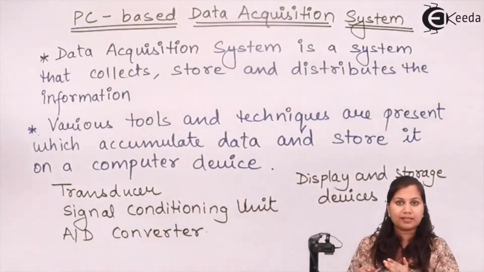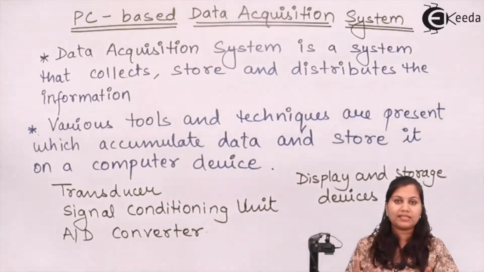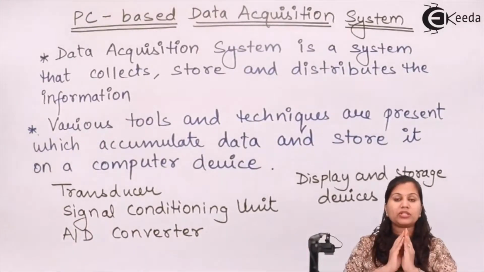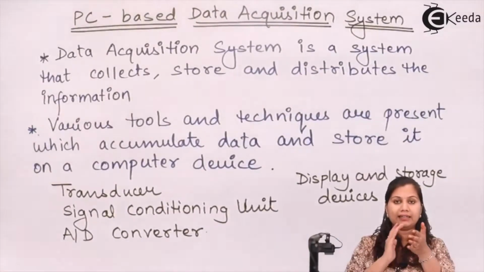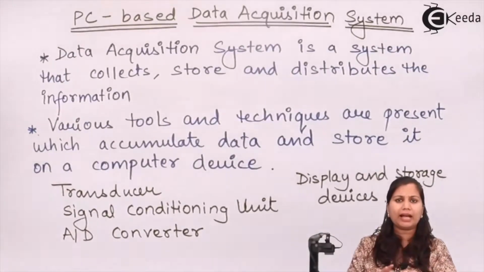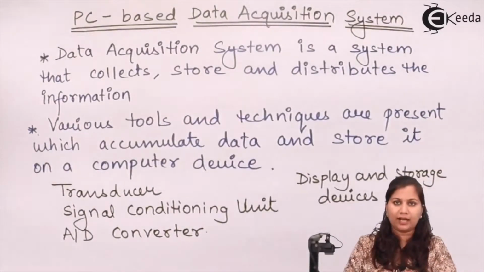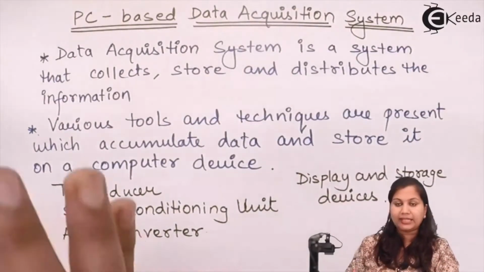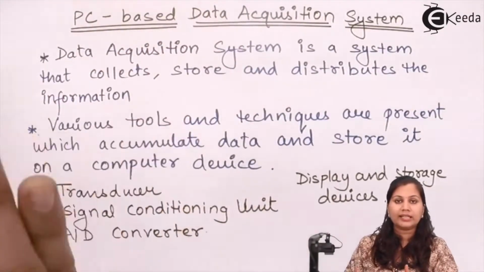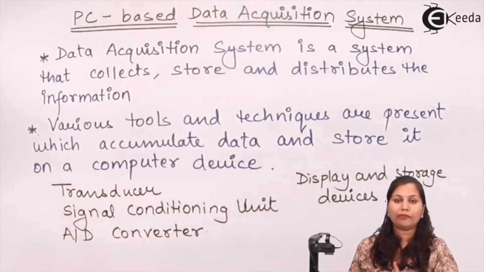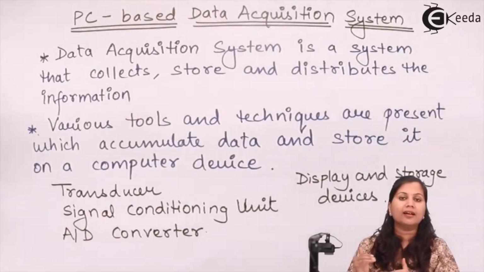Now there are some systems, because nowadays we see that computers are being used in almost every area or every field of research, like in industries and in every application. So in data acquisition systems also, computers are used. These computers are going to perform the processing and the conversion part on the signal.